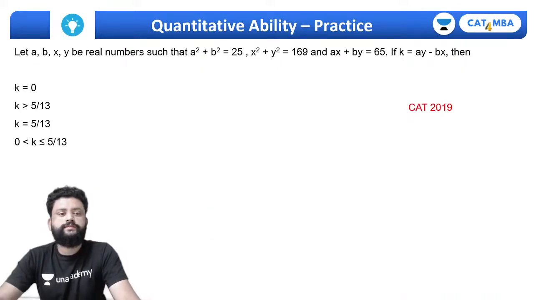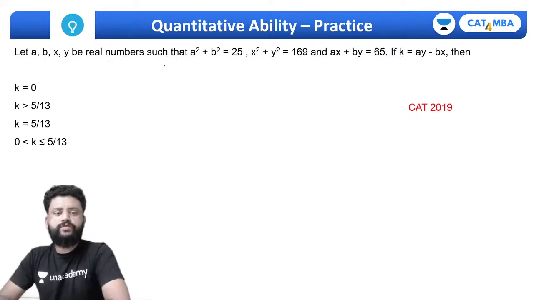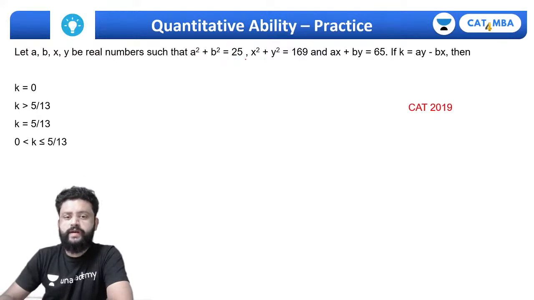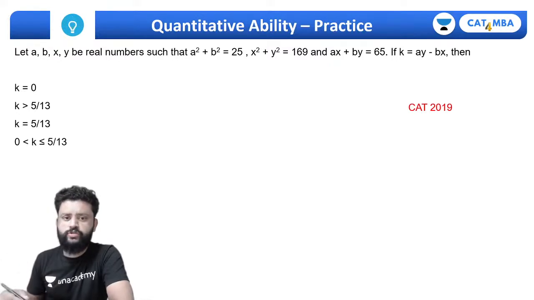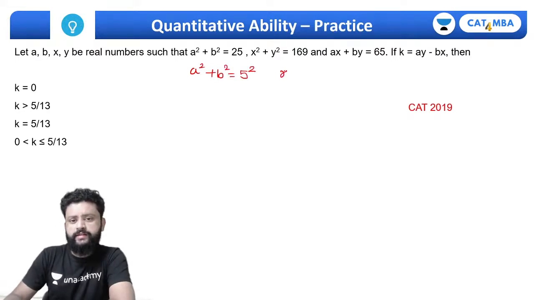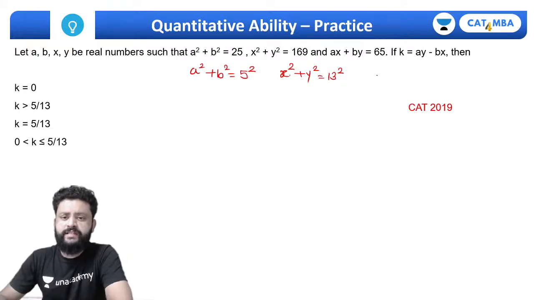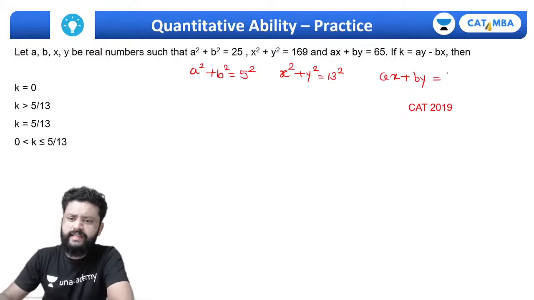Move to the next question. Let a, b, x, y be real numbers and a square plus b square is 25. This is a question where you just need observation, and this question has come in CAT 2019. So we know a square plus b square, here it is 5 square, and x square plus y square, 169, is nothing but 13 square. The first thing you should observe, and the next thing we know is ax plus by is 65, which is nothing but 13 into 5. 13 fives are 65.